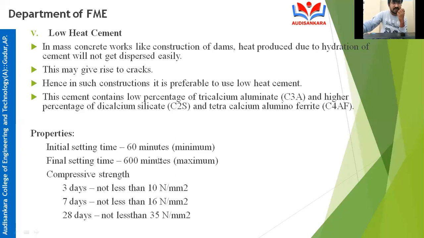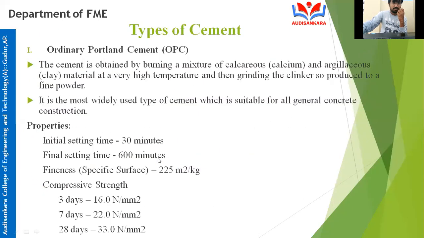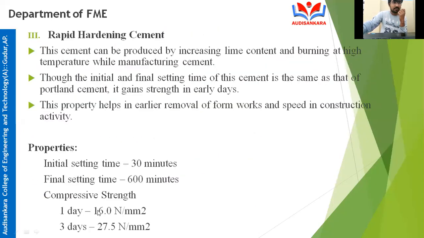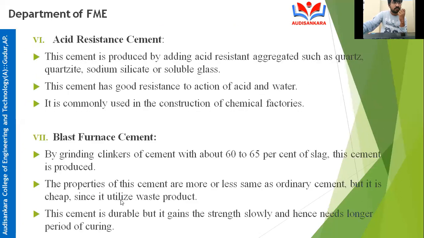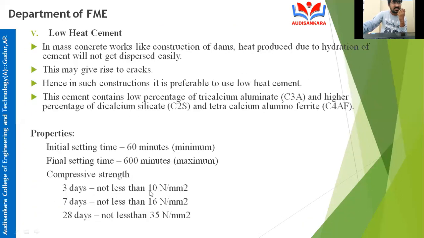If you check normal ordinary Portland cement, it is 16 for 3 days and 22 for 7 days. Here it is 10 for 3 days and 16 for 7 days. So the rate of development of strength is less in the initial stage and more in the latter stage.